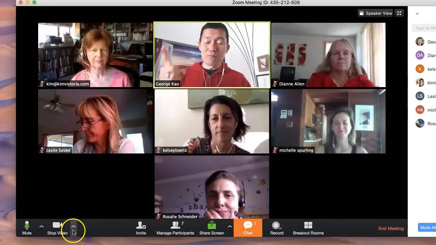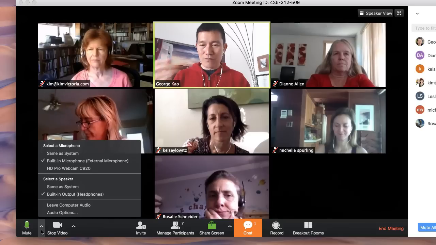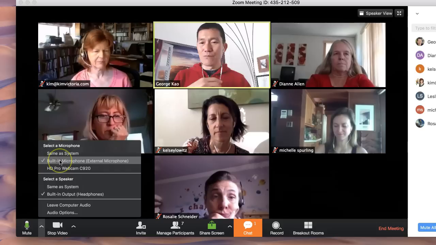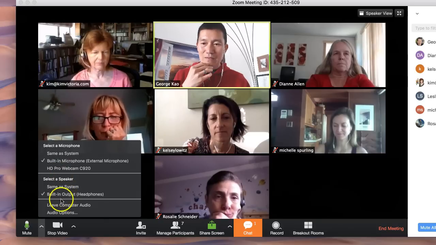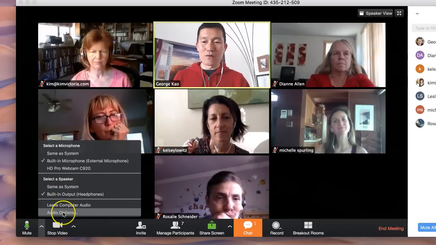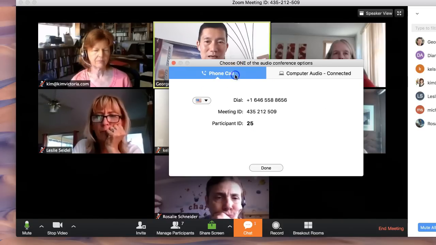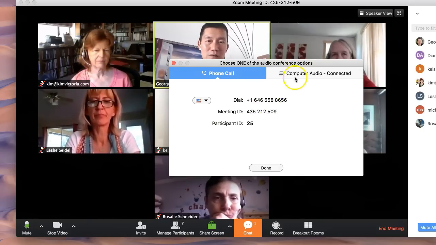There is a drop-down menu, or drop-up, I guess, next to the microphone icon. That's to let you select which microphone. I'm using the iPhone one right now, so that's the built-in microphone, even though it's plugged in. It's called a built-in microphone. And then you can select the speaker, etc. Other audio options are right there. You can check that out. You can test your audio sound. If you want to call in via phone, that would be the phone number to dial in, instead of using computer sound.